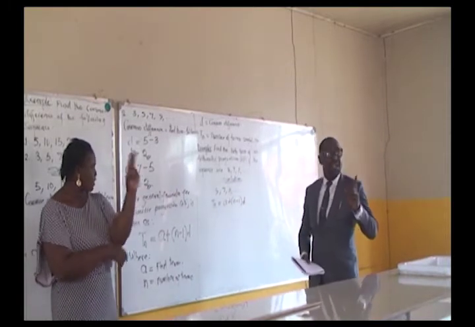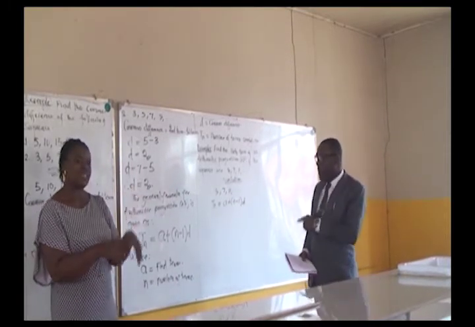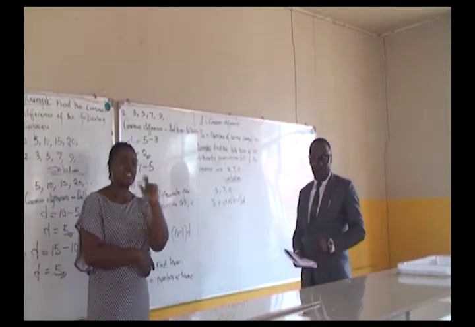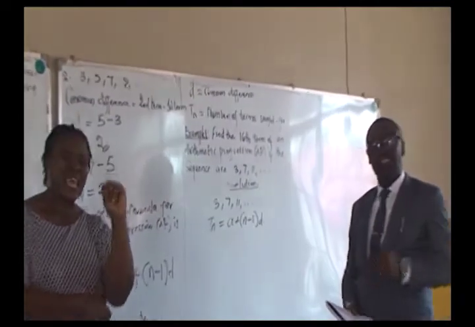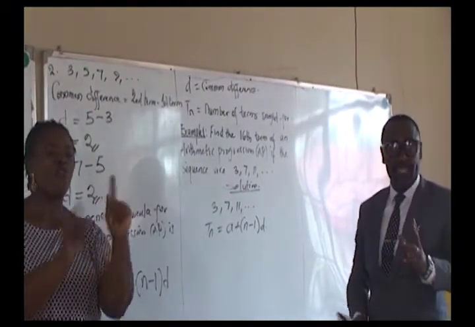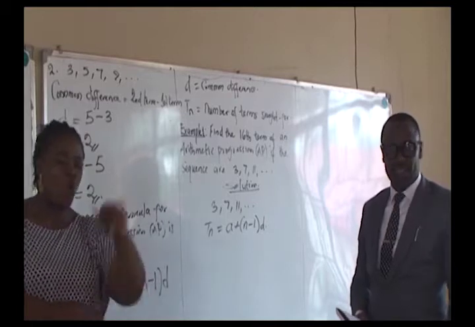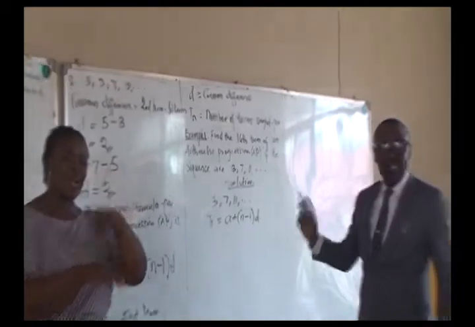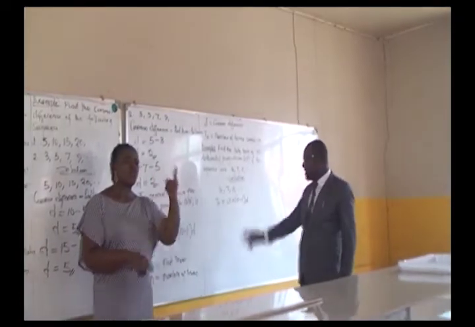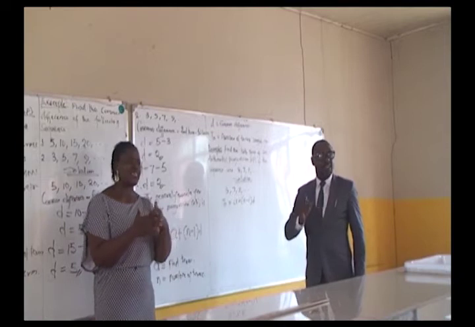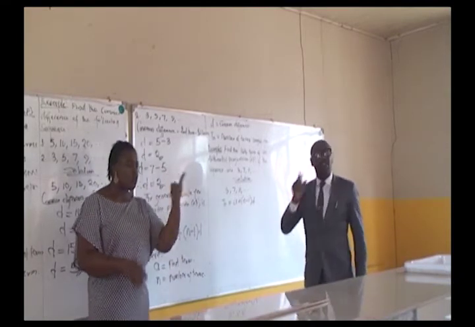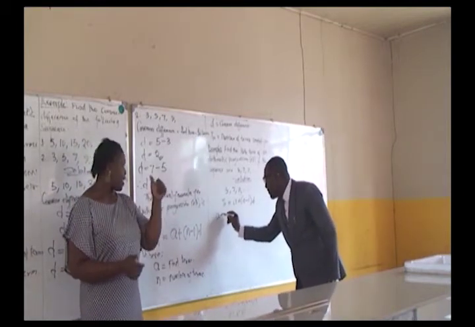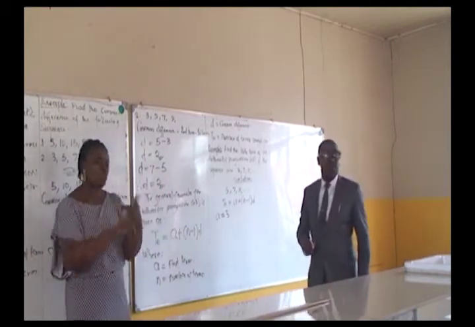By our definition of the formula, we said that A is the first term, N is the number of terms, and D is the common difference. I want you to look at this solution. What is the first value in this sequence? The first term in this sequence is 3. So that becomes our A. A equals 3.